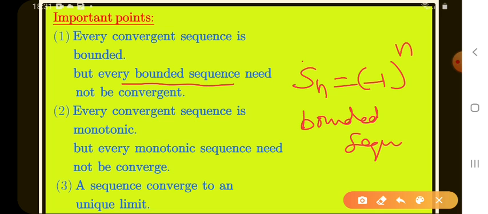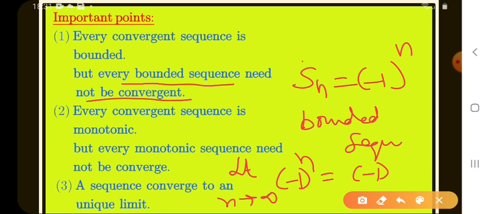But every bounded sequence need not be convergent. Convergent means that if a sequence has a limit, it is convergent. So I am going to find the limit. We always take the maximum value of n, that means we find the limit as n tends to infinity. Minus 1 whole power n equals what? We get minus 1 whole power infinity.